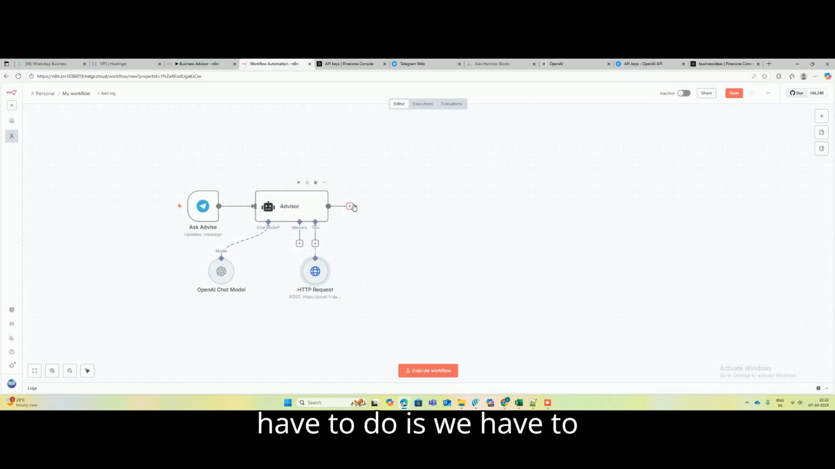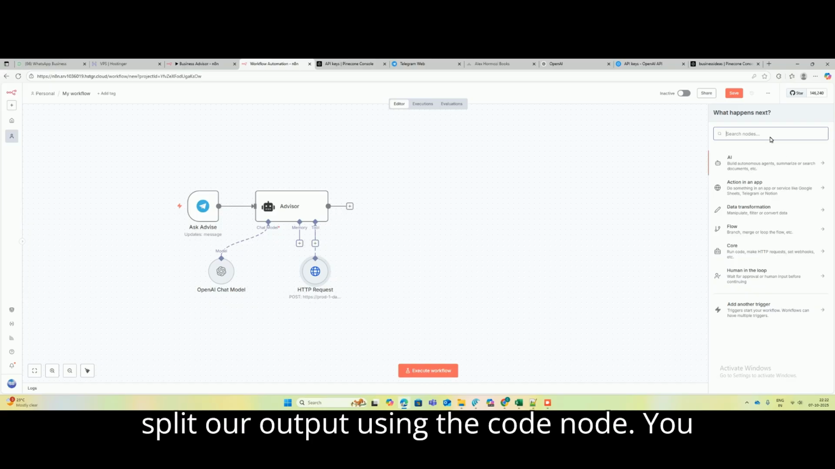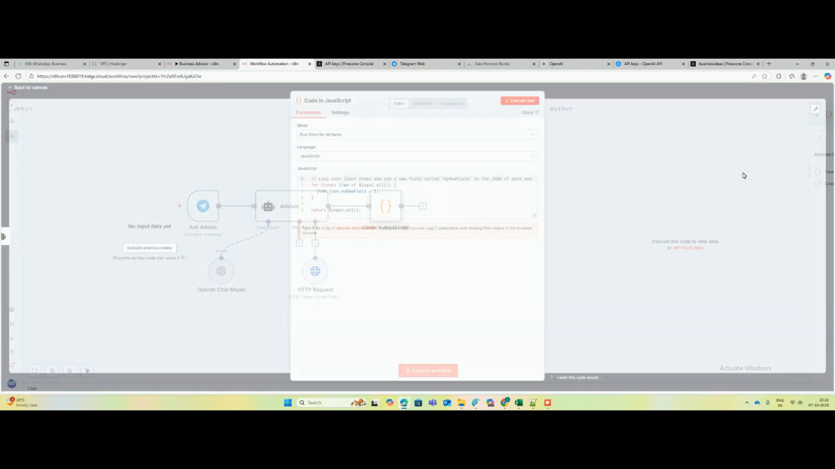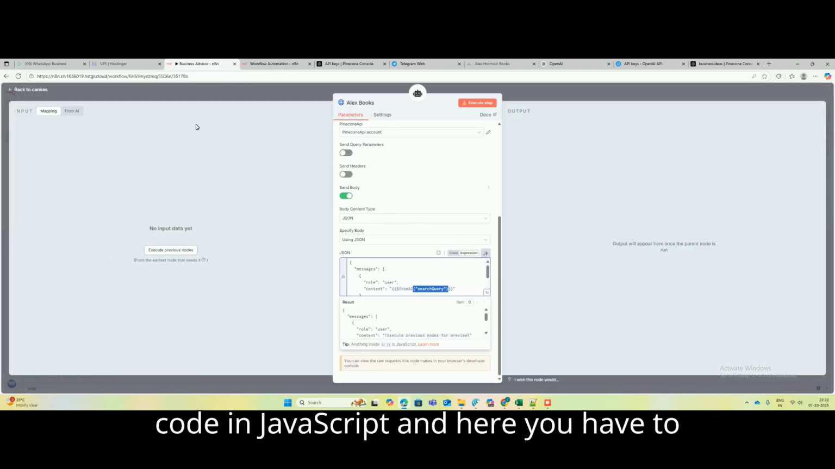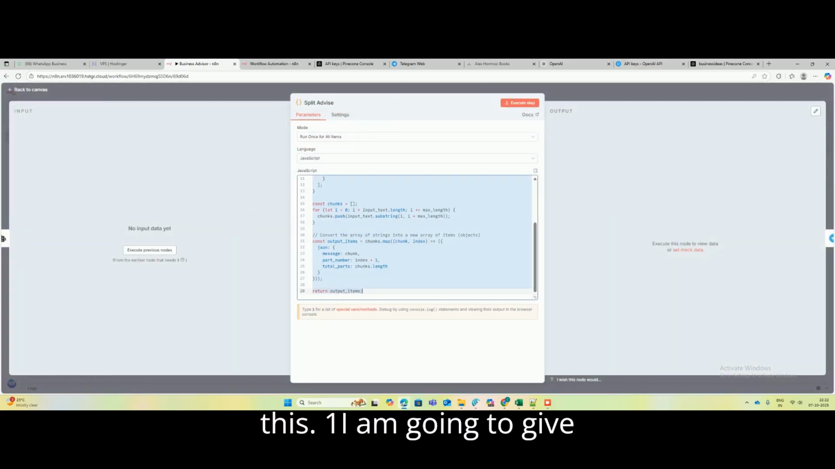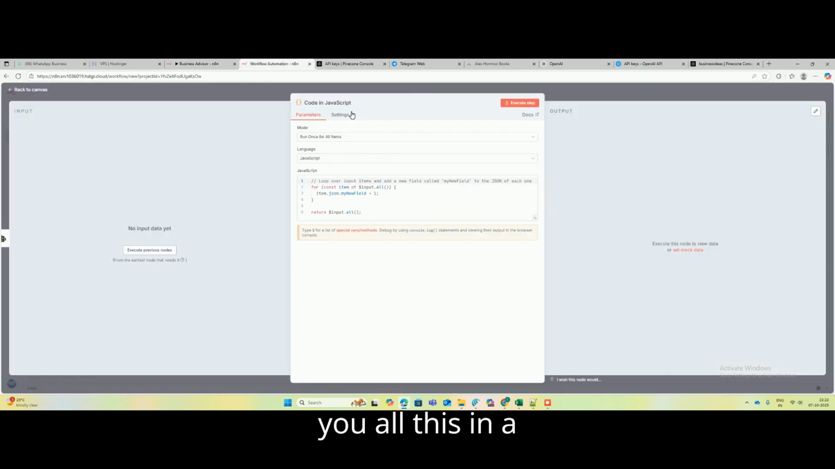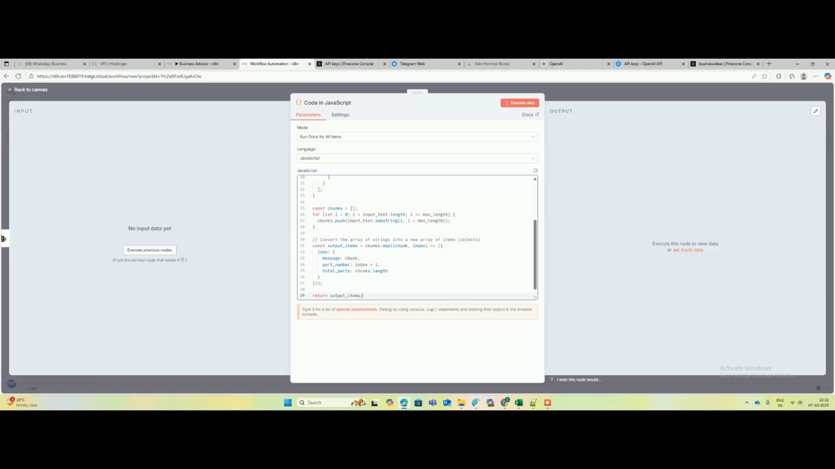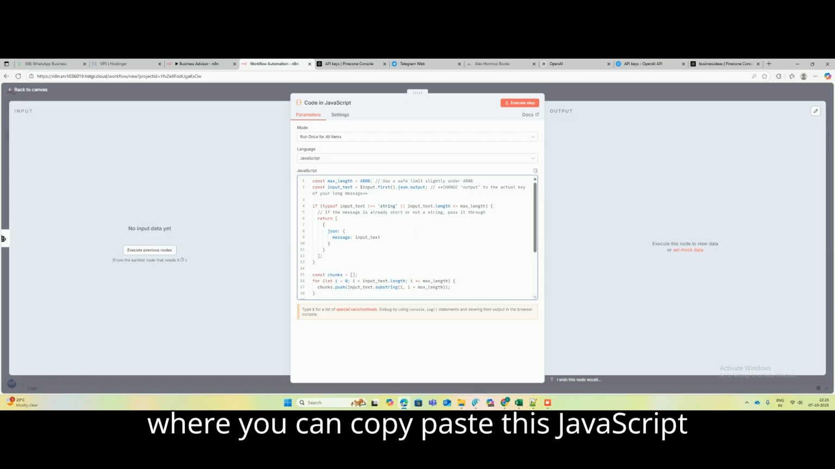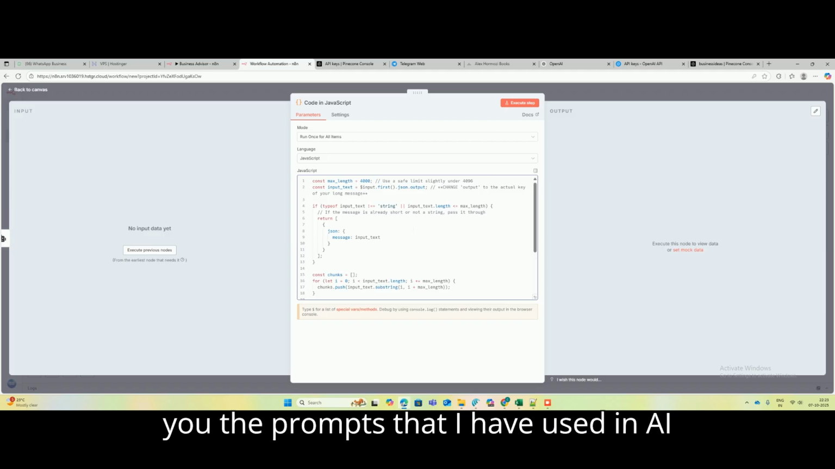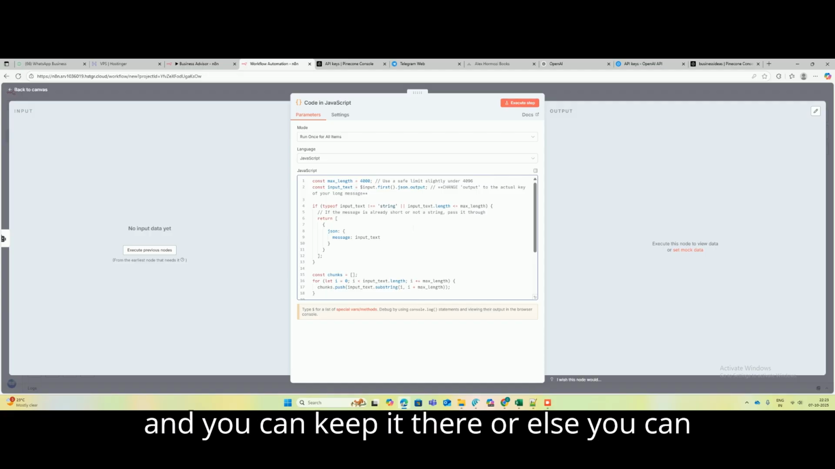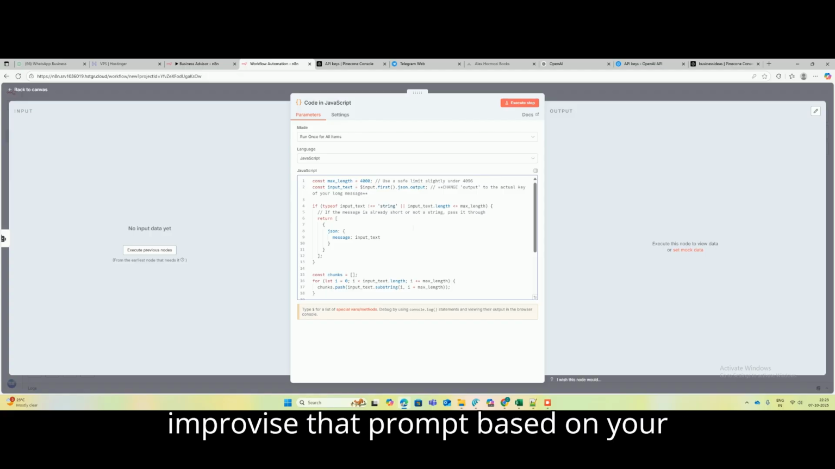The only thing we have to do now is split our output using the code node. You have to add a code node here, code in JavaScript, and copy and paste this one. I will give you all this in a document, with a link under this video where you can copy and paste this JavaScript into the code node. I will also give you the prompts that I have used in the AI agent, so you can use the same prompt, or else improvise it based on your needs.